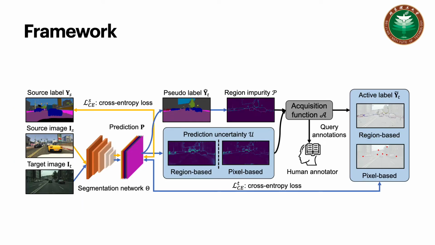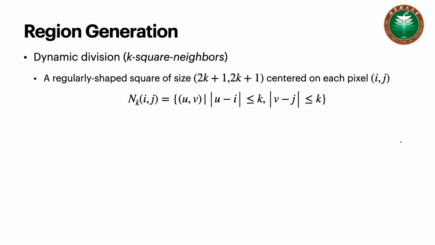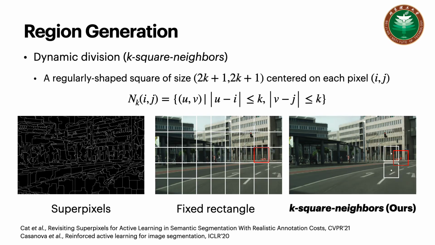The framework of our method is shown in the picture. The first step is to pre-train the model on labeled source data, and then query informative regions or pixels in the target image for labeling. Finally, retrain the model with available data. At first, we consider k-squared neighbors of a pixel as a region. Compared with traditional active learning methods using superpixels and fixed rectangles, our k-squared neighbors are more flexible.